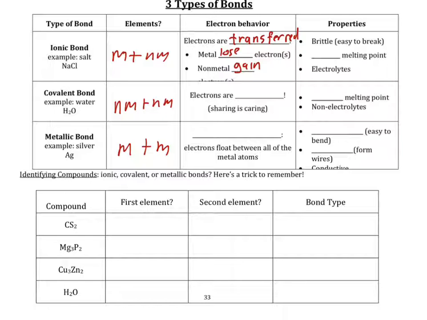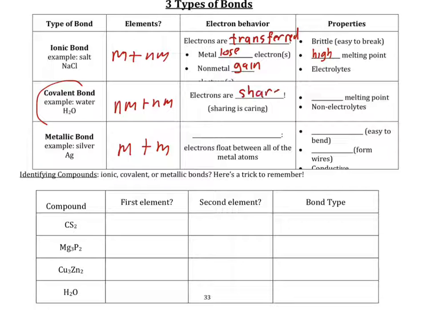Now, some properties: they're brittle, which means they're easy to break, like peanut brittle. They have a high melting point, and they are electrolytes. And electrolytes are anything that conducts electricity when dissolved in water. All right, more on electrolytes in the future. Covalent compounds. Now, ionic compounds will transfer electrons, very important. But covalent compounds, they do something different. They share electrons.